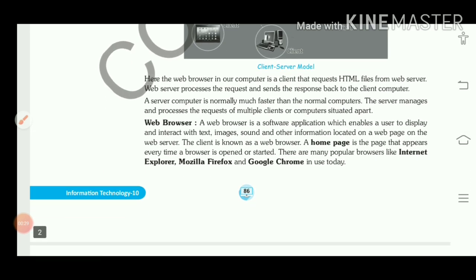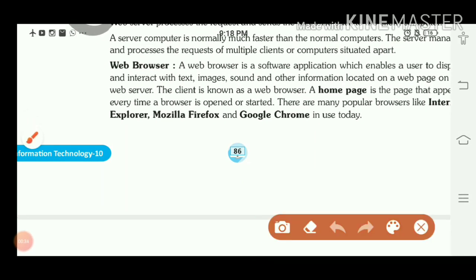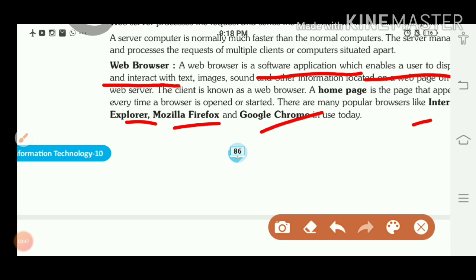Then we discussed web browser. Web browser is an application software which enables the user to display and interact with text, images and sounds. A few examples: Internet Explorer, Mozilla Firefox, Google Chrome.